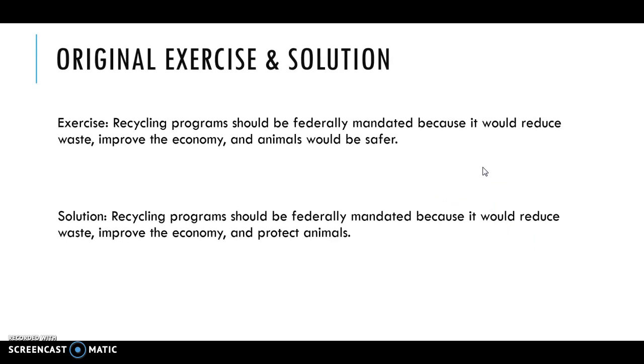Finally, for an original exercise and solution, here is a sample. This would be a very commonly seen thesis statement where a student is persuading someone about recycling programs. It says, "Recycling programs should be federally mandated because it would reduce waste, improve the economy, and animals would be safer." Claim three good reasons, but one of them is not parallel.